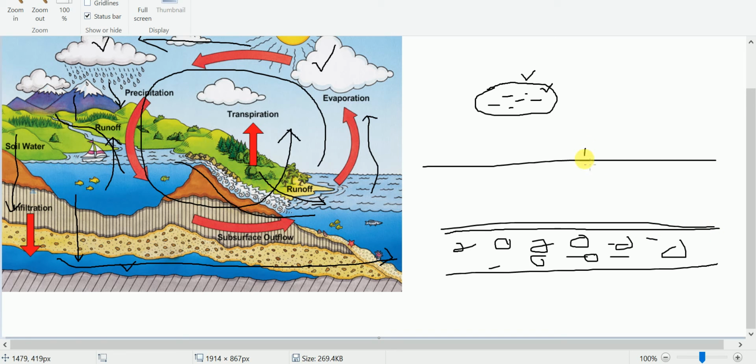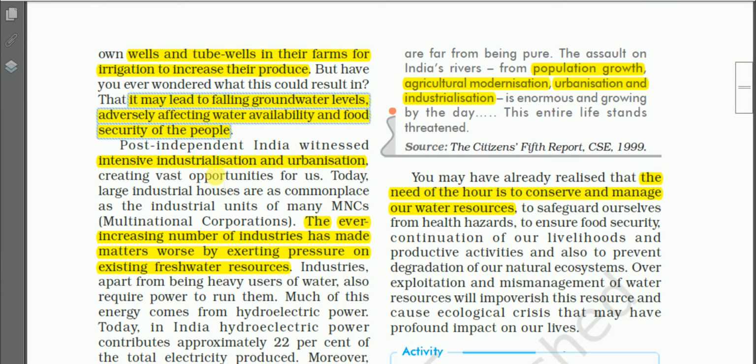But when we overexploit it by digging these wells and tube wells, the water table may be lowered. The water table may be lowered, and it may be lowered up to here. And when it is dried up, it will be very difficult to recharge also. And in this way, when there is overexploitation of the groundwater, that will affect the availability of the water. At the same time, that will affect the food security of the people.